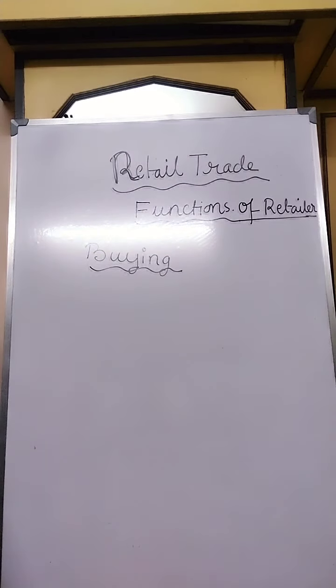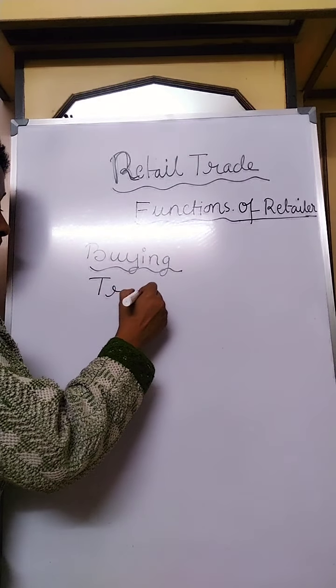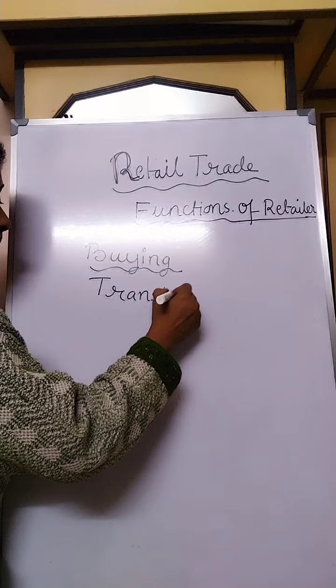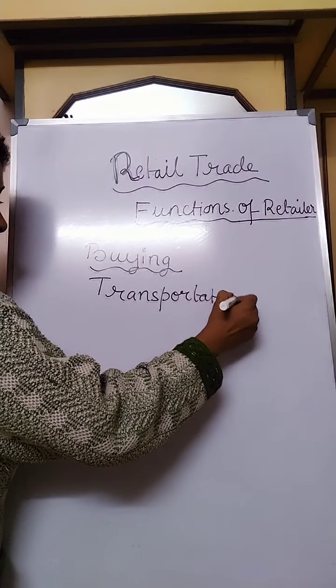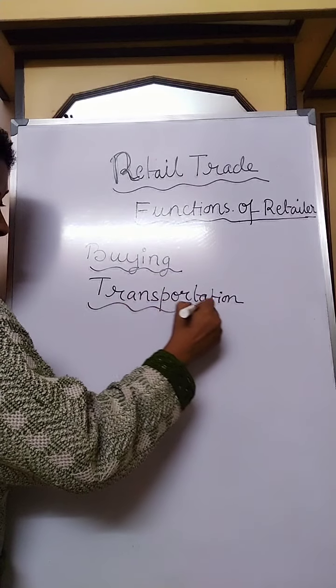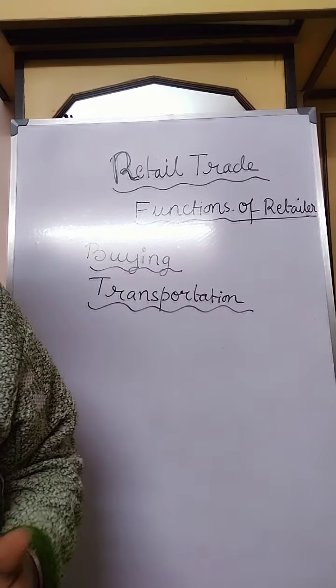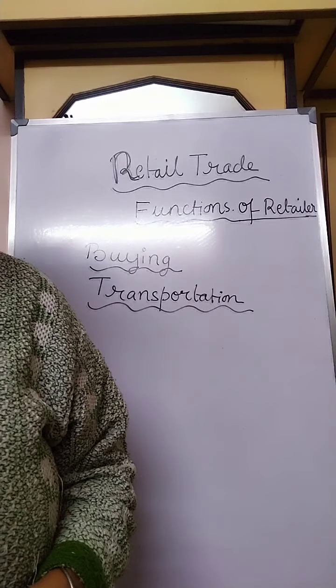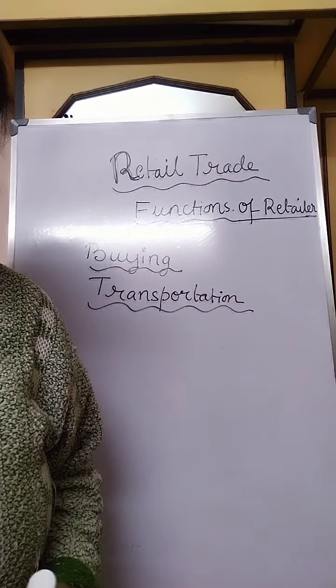Now the second function is transportation. In many cases, a retailer gets the goods delivered at his shop. But in order to minimize delay, he carries the purchased goods himself from the wholesalers.